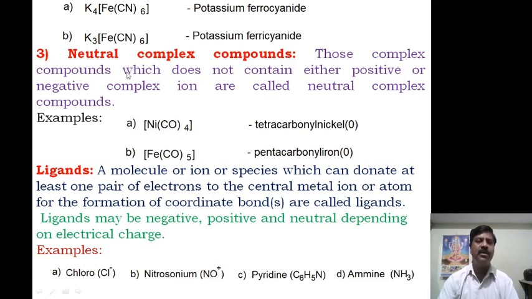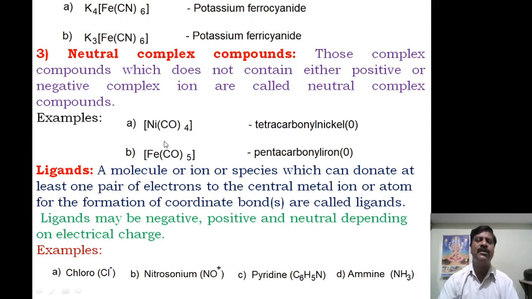Now, next we come to the neutral complex compound. Those complex compounds which contain neither a positive nor a negative complex ion are called neutral complex compounds. Since they don't contain any positive or negative complex ion, they are called neutral complex compounds. An example is tetracarbonyl nickel(0).